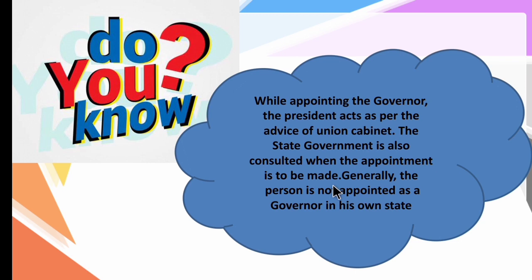Generally a person is not appointed as a governor in his own state. For example, if a person has to be appointed as a governor in Tamil Nadu, he should not belong to Tamil Nadu. That is the meaning of this line.